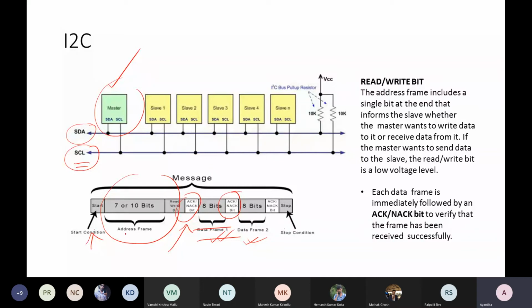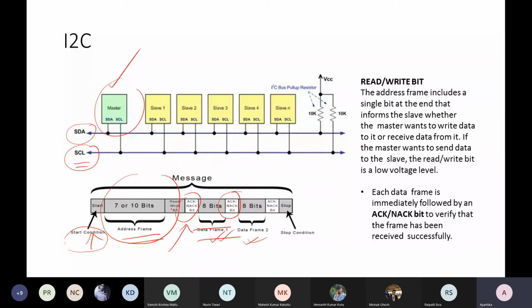Just revisit this message frame: the communication is started, so that any slave can understand with this start condition, and then it is the address frame. Every slave, slave 1, slave 2, is checking the address bits it is getting against its own address.